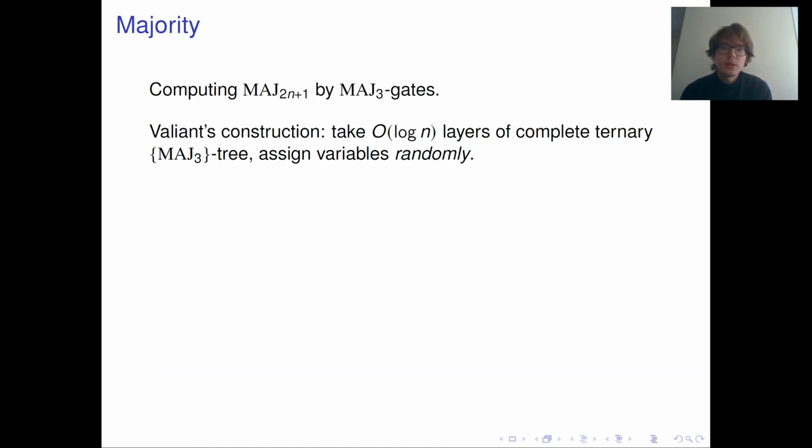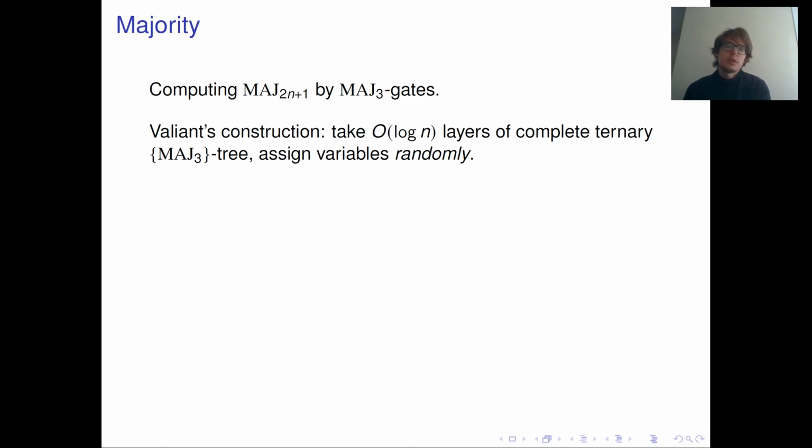So what is the history behind these questions? First of all, let's consider the majority function. It is known for a long time that one can compute majority with a logarithmic depth formula consisting only of majority-of-3 gates, and the following simple construction does it.